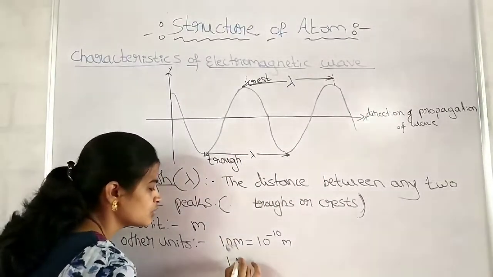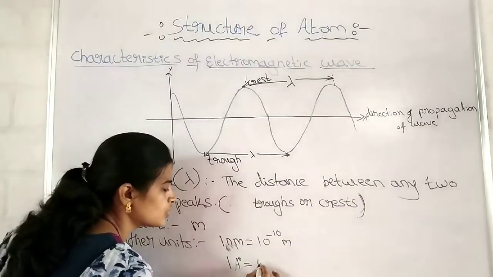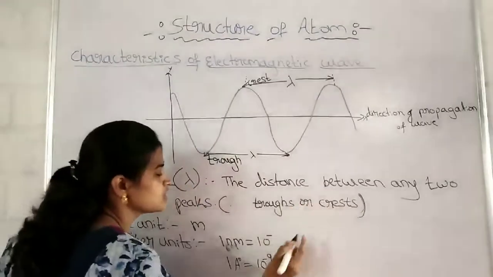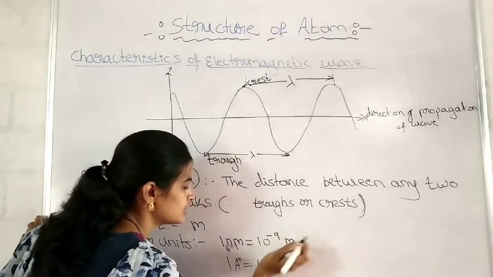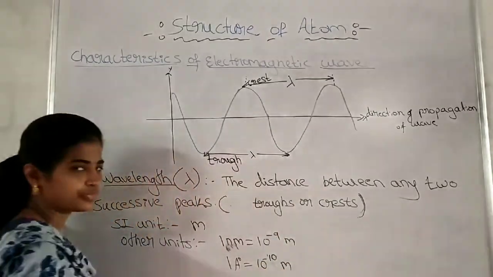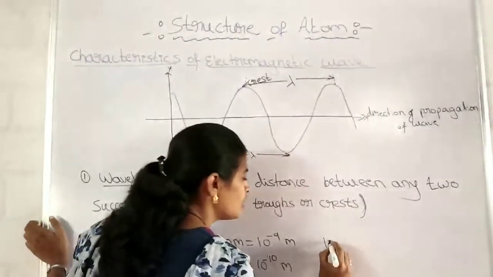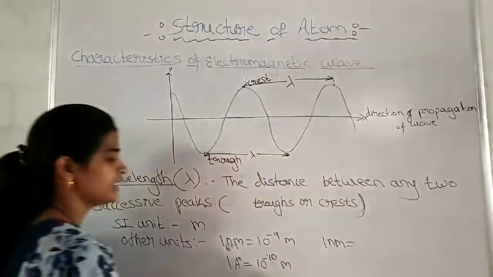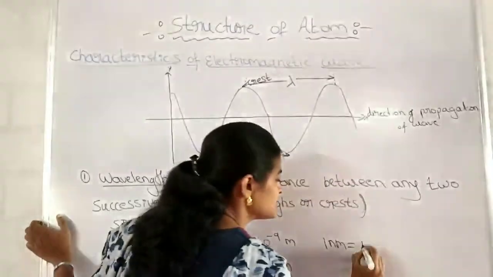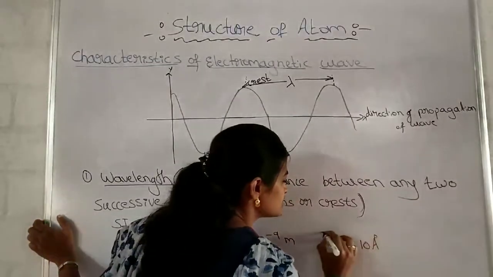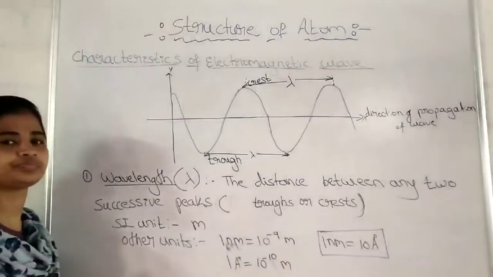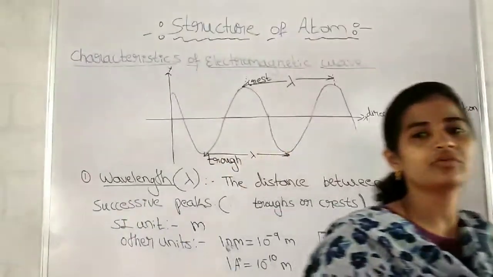Angstrom unit means 1 angstrom unit is equal to 10 raised to minus, I'm very sorry, 1 nanometer is equal to 10 raised to minus 9 meter. 1 angstrom unit is equal to 10 raised to minus 10 meter. Now tell me, 1 nanometer is equal to how many angstrom unit? That is 10 angstrom unit. I just asked this question, but you should remember this. Got it? That was about the wavelength.